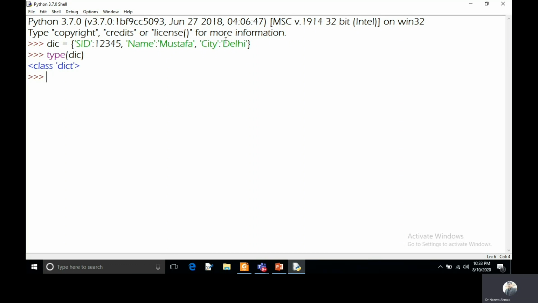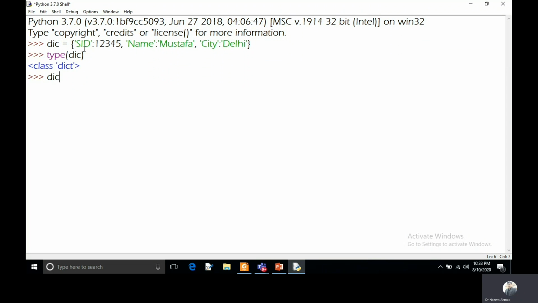And if you want to keep numerical keys, in the first example you can see here I am taking string type keys in this dictionary. So if you want to take numerical type keys, it is allowed in Python. Now let's discuss the accessing method. So if you want to access the elements of the dictionary, it is allowed. You can access with the help of the key. You cannot access the element based on indexing. As I told, it is an unordered data type.